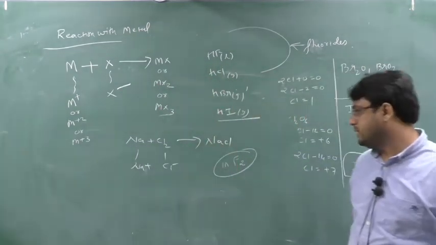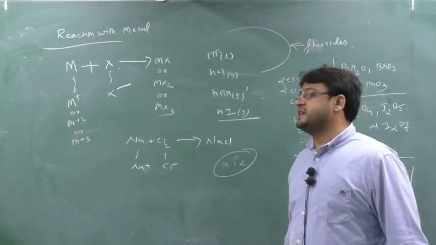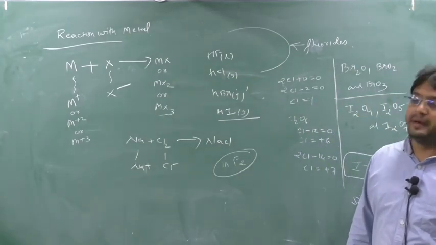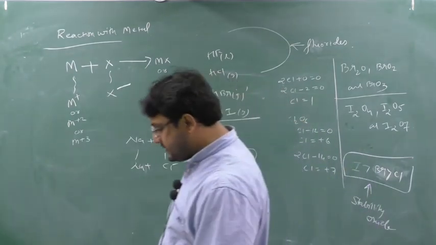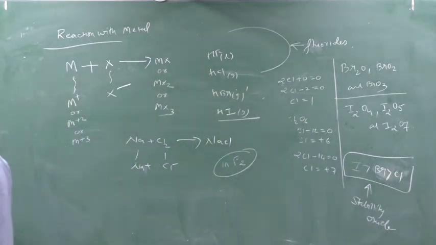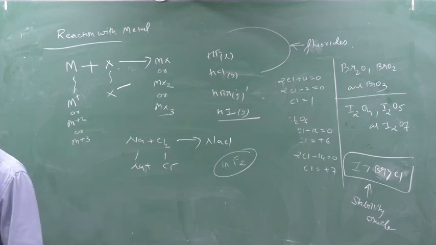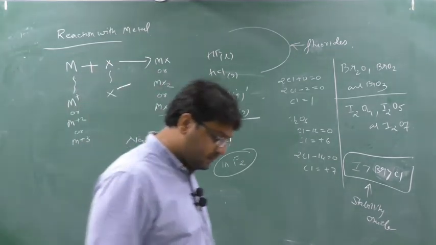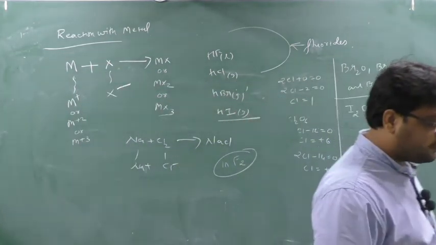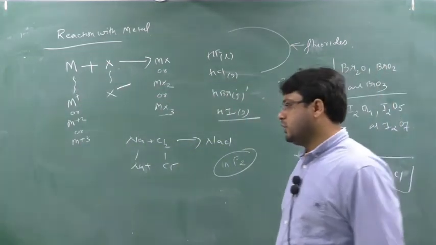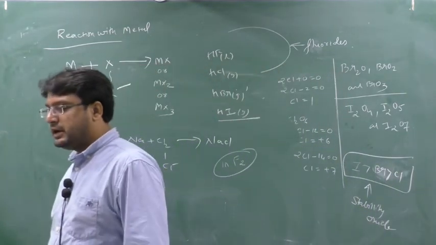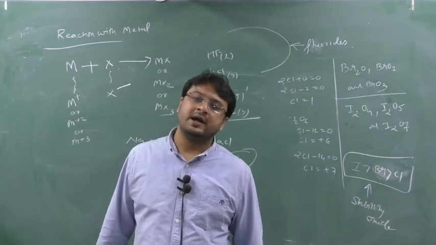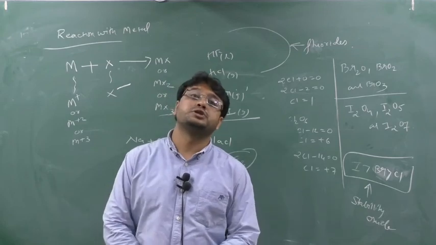And the last anomalous behavior: there is an absence of vacant d orbital, whereas in other elements of its own group there is a presence of vacant d orbital. So in fluorine, with the absence of vacant d orbital, it cannot expand, and when it cannot expand it cannot show a positive oxidation state.